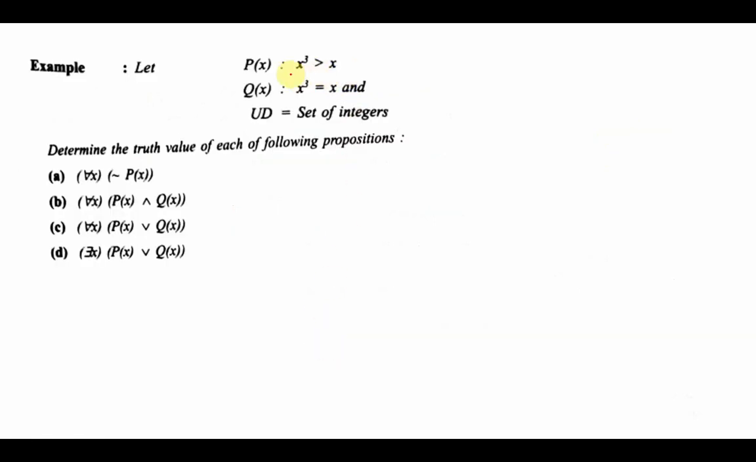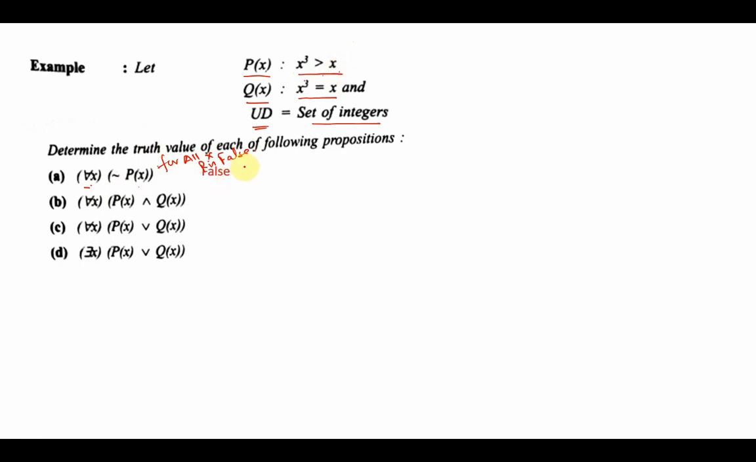Let's see some more examples. We have defined two predicates. P of x says x cube is greater than x, and q of x says x cube is equal to x, and the universe of discourse is the set of integers. Now we have to find out the truth value of each proposition. The first says for all x, negation of p of x. What it means is for all x, p is false. In other words, it says there does not exist any integer for which x cube is greater than x.